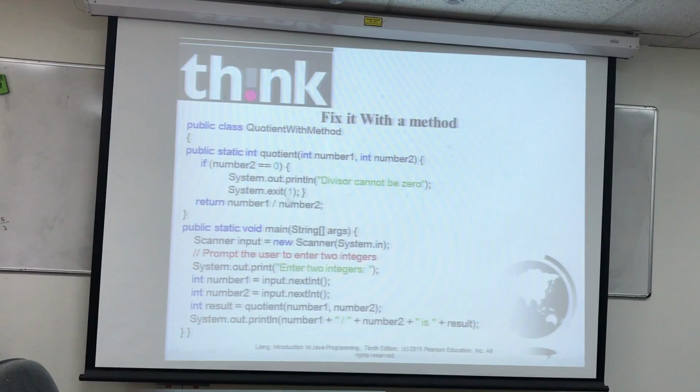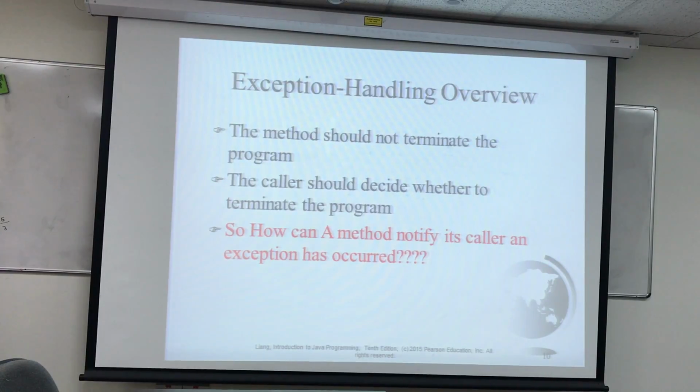This is one approach you can use, but it is not recommended, because imagine if you are developing large systems, how many if statements you would be using. You need a better way than this approach. So we have to learn exception handling, because this will unnecessarily just terminate the method without the caller knowing what happened.